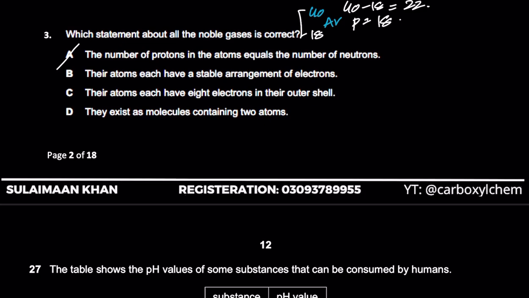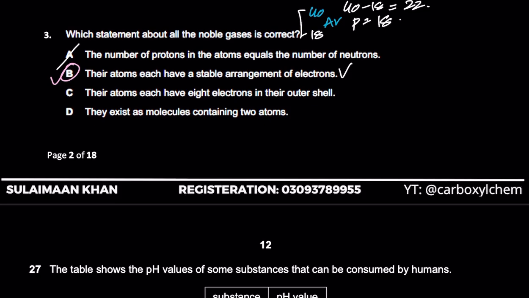B, अगर देखें, the atoms each have a stable arrangement of electrons. Yes, noble gases के सब के stable arrangement of electrons. That literally means that they have a stable electronic configuration, right? So outermost electrons सारे complete हैं, valence shells जो हैं they are all complete. ठीक है? So B seems to be the right option. I can circle B, but let's see why C and D are wrong. Their atoms each have 8 electrons in their outer shell. Now most of you would have gone for C, right? Because आप लोग क्या सोचते हैं? It's not किसी और, ये पूरे past paper से mix MCQs हैं. It's not just one topic that I'm talking about.